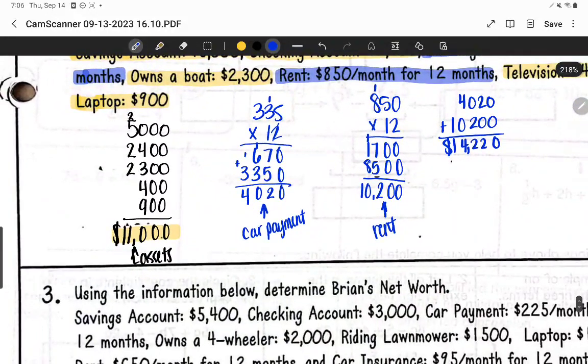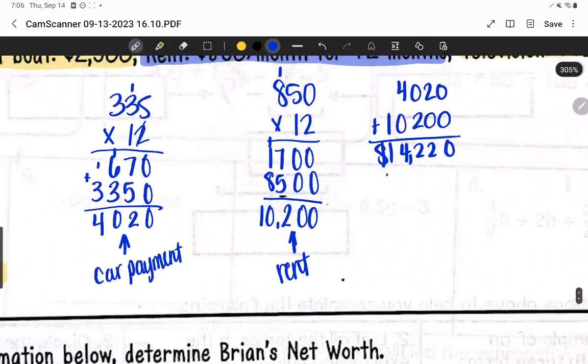Now, you might notice that your assets are worth less than your liabilities. And what that means is when you go and subtract, you have a bigger negative number than you do a positive number, because liabilities mean that you owe, so therefore they are negative. So when we calculate this net worth, we're going to end up being in the negative.